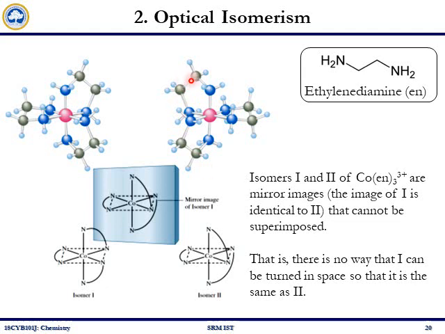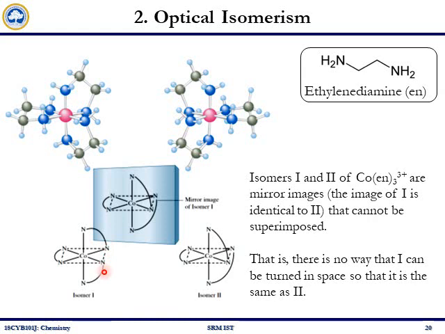Here is an example for optical isomerism. Here is a cobalt based complex having ethylene diamine as the ligand. So here we have a cobalt with 3 ethylene diamine. In this octahedral geometry, one ethylene diamine has its nitrogens coordinated in the planar position, and for the remaining ethylene diamines, one nitrogen is coordinated through the axial position and one nitrogen through the planar position. Similarly the other one.